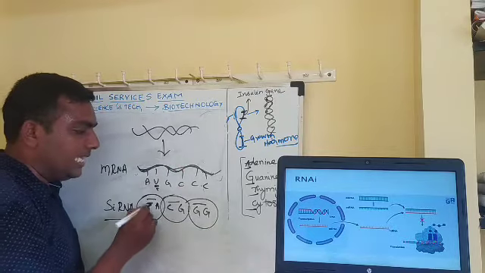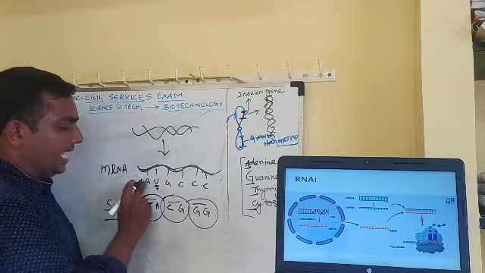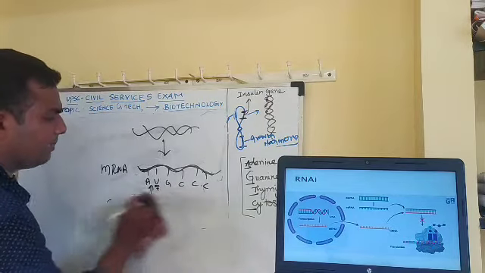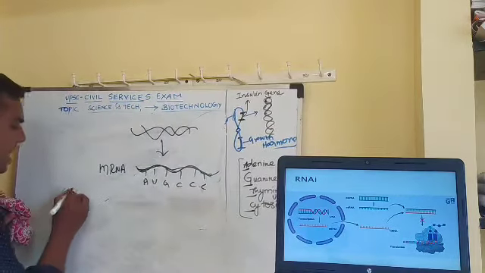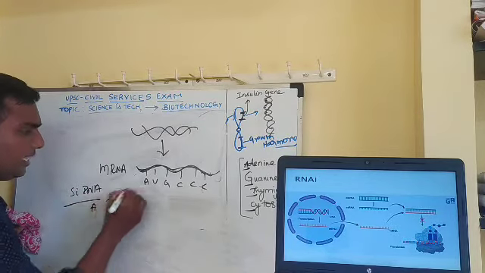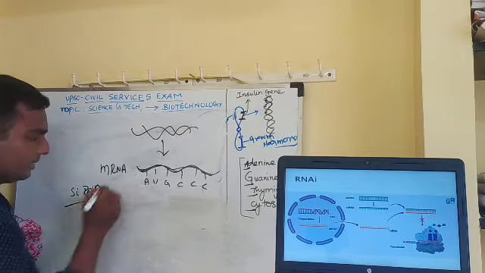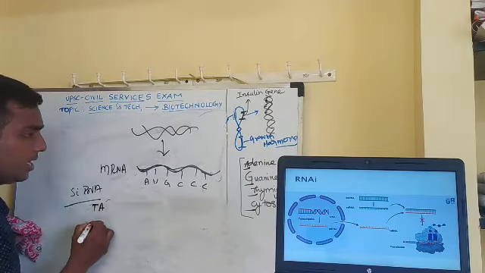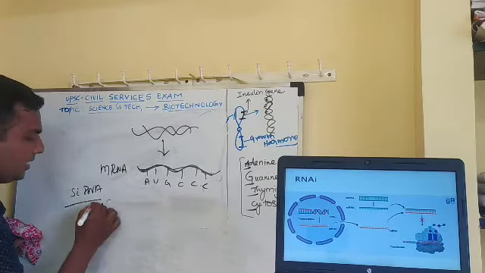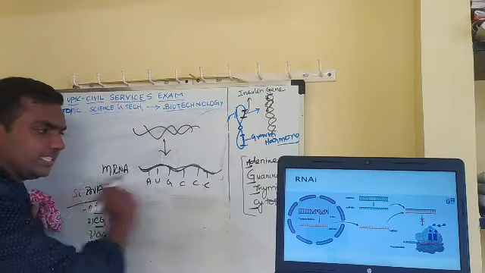So what will happen? Will this go and bind with this? Right? I will write it separately. Okay, in the lab I synthesize the siRNA. Instead of A, sorry, instead of U there is A, instead of A there is T, instead of G there is C. These are all the 3 siRNAs I have synthesized in the lab. Okay, now I am going to inject this into the cell.